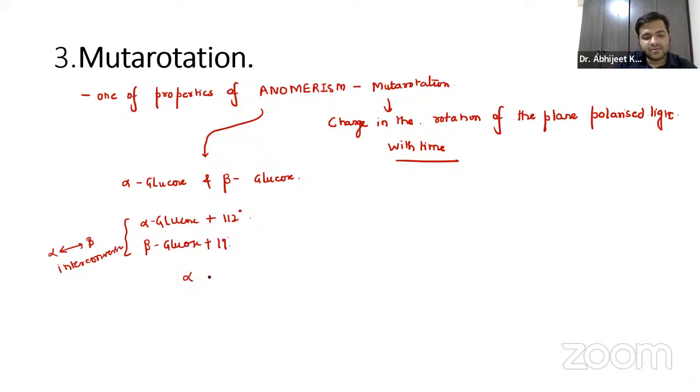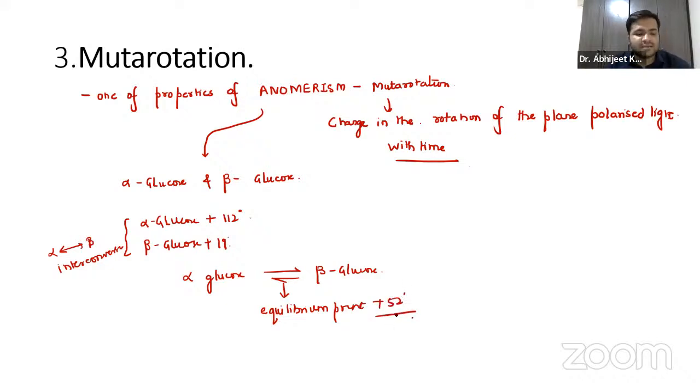Alpha glucose converts into beta glucose, going in forward and backward direction. That is the equilibrium point, and that is plus 52 degrees. So that is the property of anomerism, the muta rotation, that you have to remember.